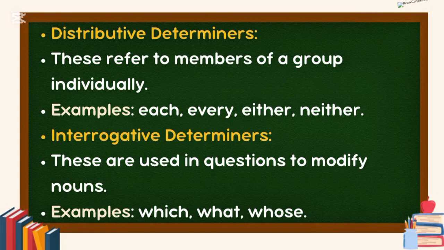Distributive determiners. These refer to members of a group individually. Examples: each, every, either, neither. Interrogative determiners. These are used in questions to modify nouns. Examples: which, what, whose.